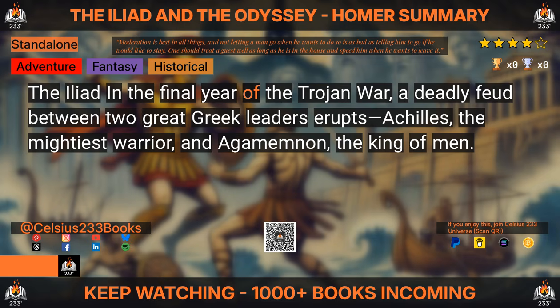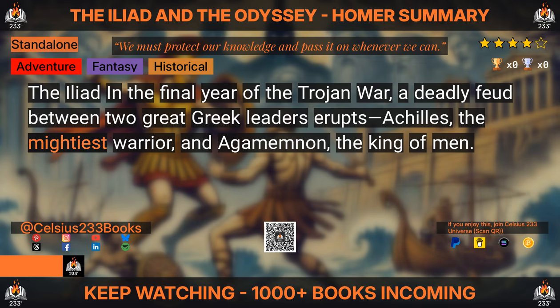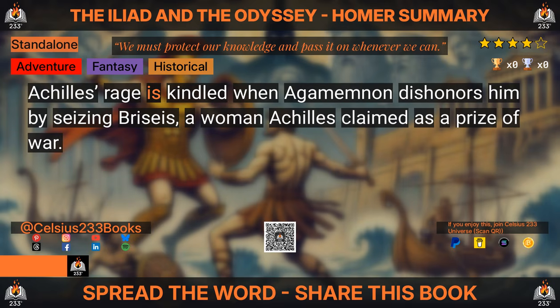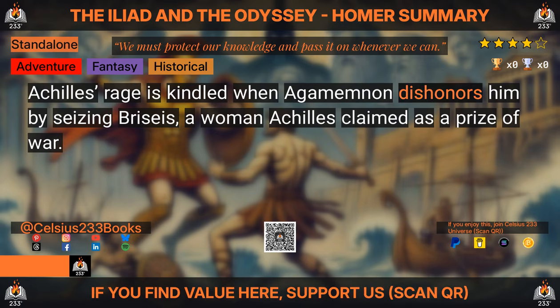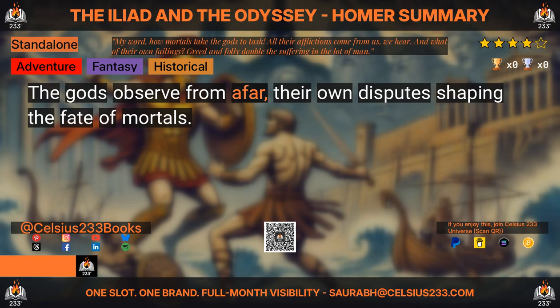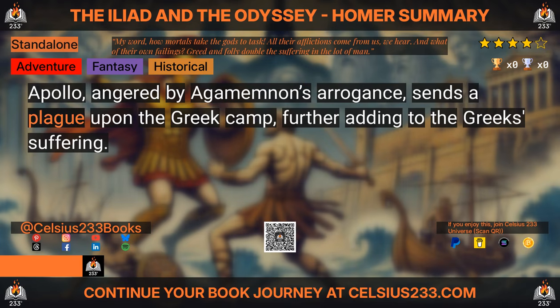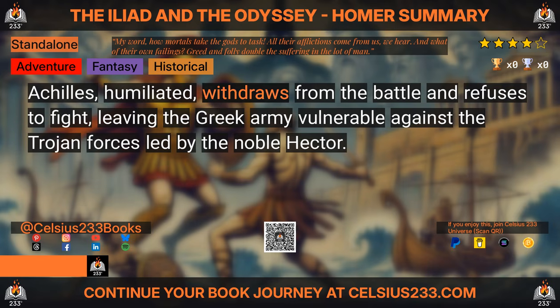In the final year of the Trojan War, a deadly feud between two great Greek leaders erupts: Achilles, the mightiest warrior, and Agamemnon, the king of men. Achilles' rage is kindled when Agamemnon dishonors him by seizing Briseis, a woman Achilles claimed as a prize of war. The gods observe from afar, their own disputes shaping the fate of mortals. Apollo, angered by Agamemnon's arrogance, sends a plague upon the Greek camp, further adding to the Greeks' suffering.